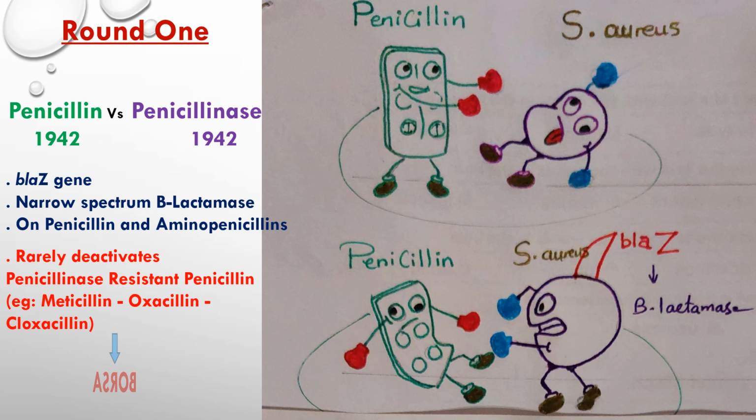And these rare strains are called BORSA, borderline oxacillin resistant Staph aureus. It means they can resist oxacillin without the presence of the mecA gene. They resist oxacillin by hyperproduction of penicillinase.